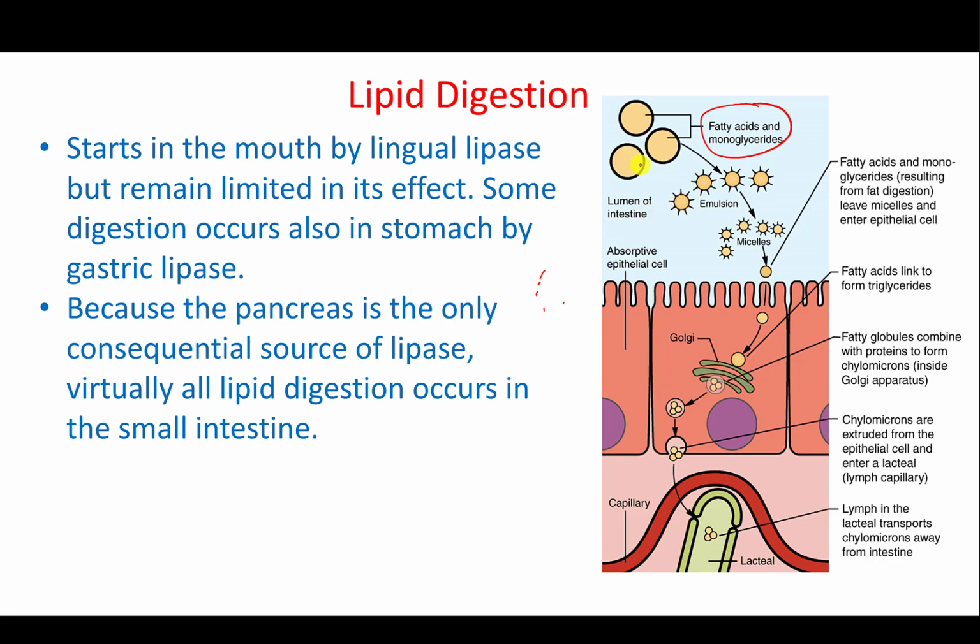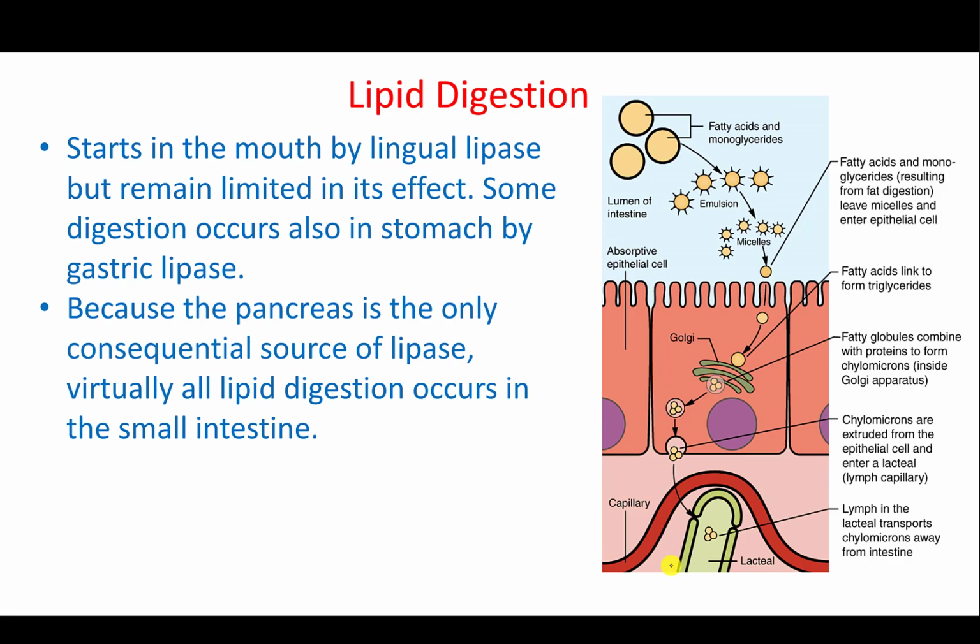Emulsification will cause breakage of those fatty acids and monoglycerides into smaller units. Those are then absorbed through the cells and processed into the lymphatic vessels or lymphatic capillaries, and from there they will enter into the circulation. So they pass almost intact, and we will reuse them in different parts of the body.